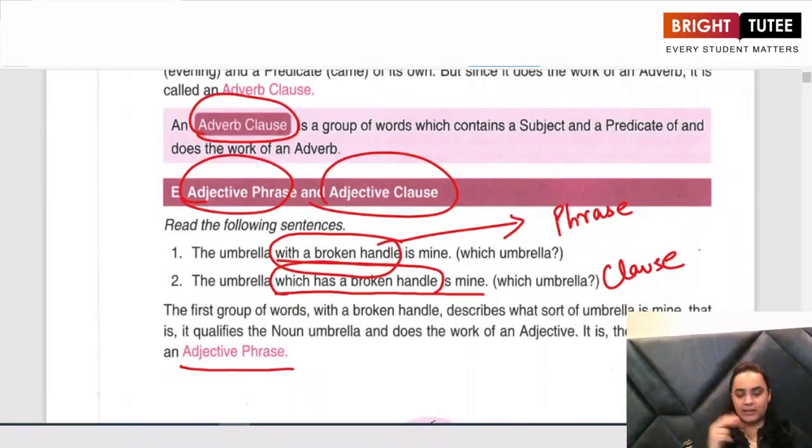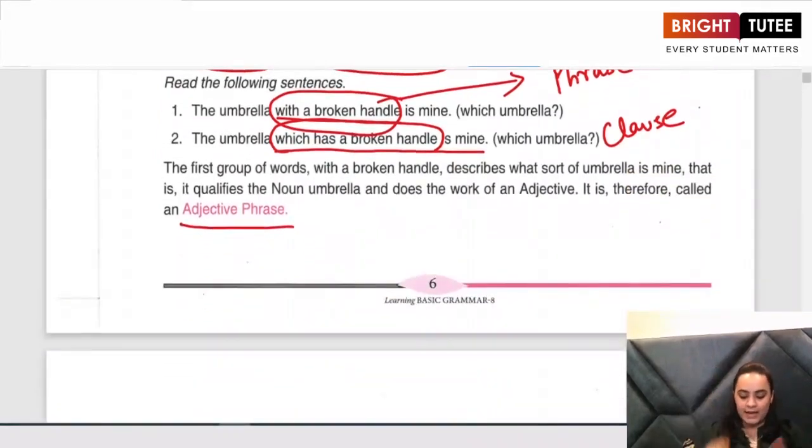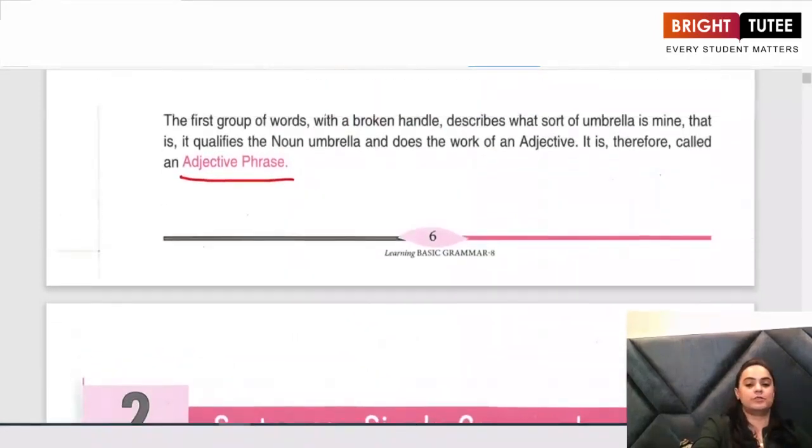On the other hand, in the second sentence, I am describing my umbrella in the form of a clause, which has a broken handle. So this is an adjective clause. When I describe something using a phrase, it is an adjective phrase. And when I describe something using a clause, it is an adjective clause.